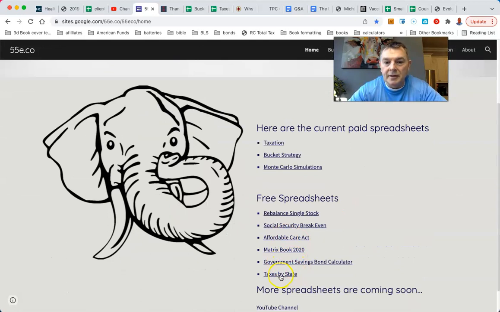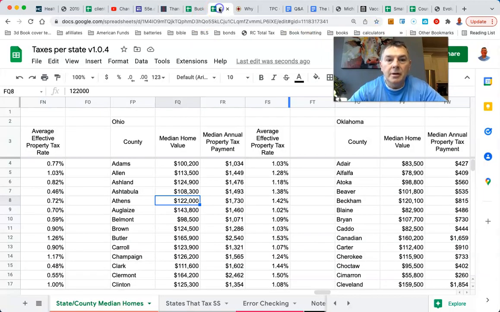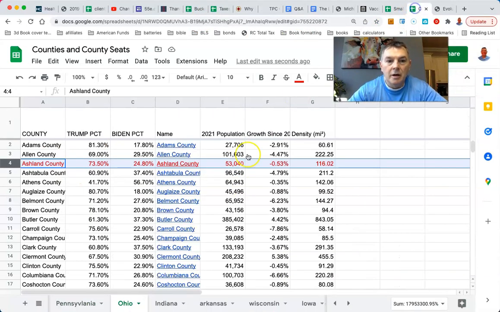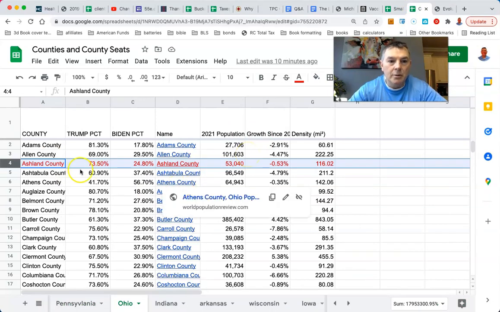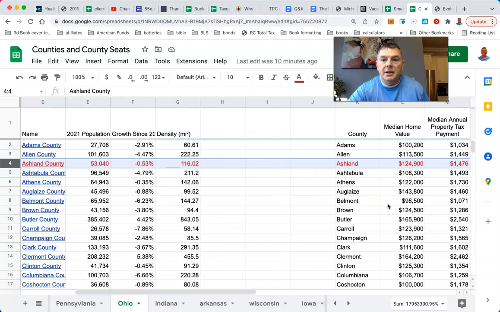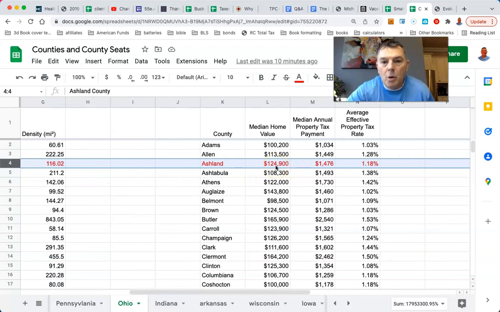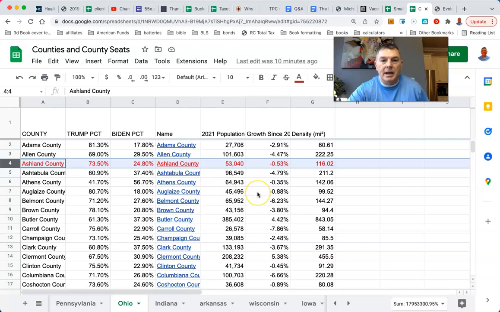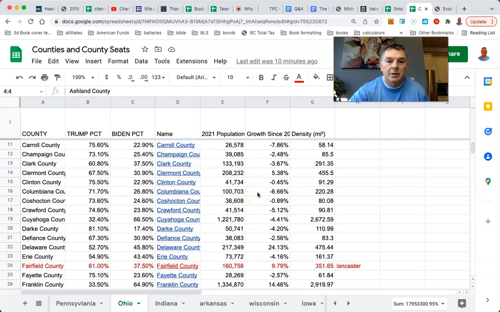We got taxes by state, and if we look over here, I was in Ohio, and I just basically cut and pasted these. I went to my spreadsheet of best counties in Ohio. Well, not best, but for small towns. I'm looking for counties that got over 50,000 people that voted heavily for Trump. And here's Ashland County. I don't know where that is. Look at that: the median home value is $125,000 with a median effective tax rate of 1.18. So not so bad.